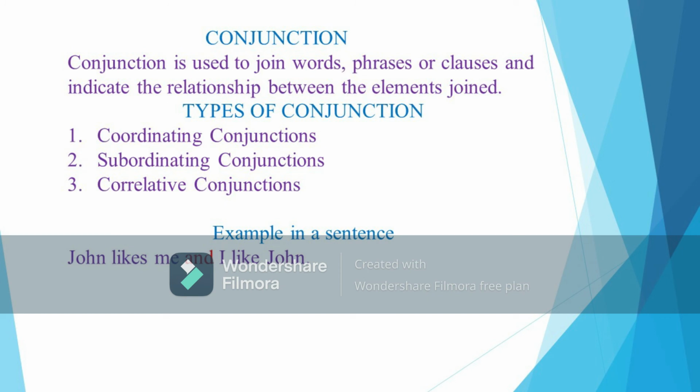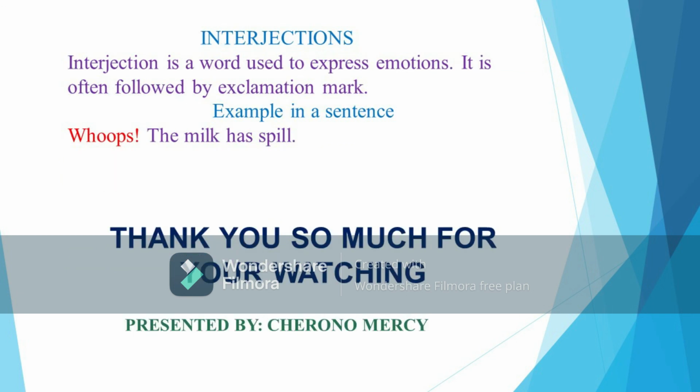Daria, what are conjunctions? Conjunctions are joining words used in joining sentences, and examples are and, or, and but. Mention the types of conjunctions that we have. Coordinating conjunction, correlative conjunction, and subordinating conjunction. Use one type of conjunction in a sentence. John likes me and I like John. And there is a coordinating conjunction. Wonderful, Daria.